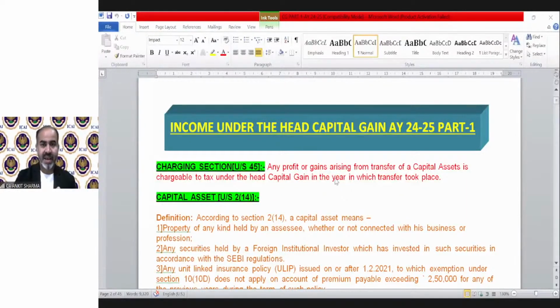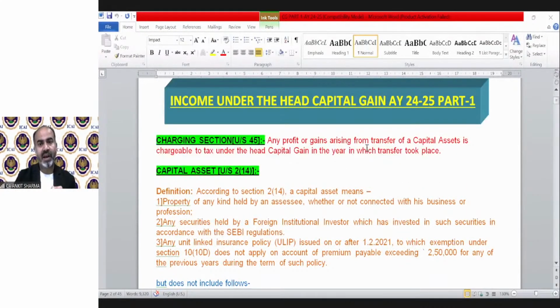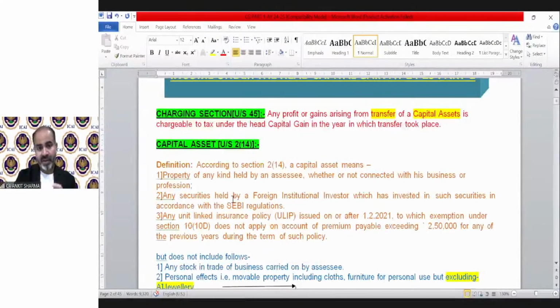It says any profit or gain arising from the transfer of a capital asset is chargeable to tax under the head capital gain in the year in which the transfer took place. Now, the definition of capital asset is over here. According to section 2(14), section 2(14) explains the meaning of a capital asset.